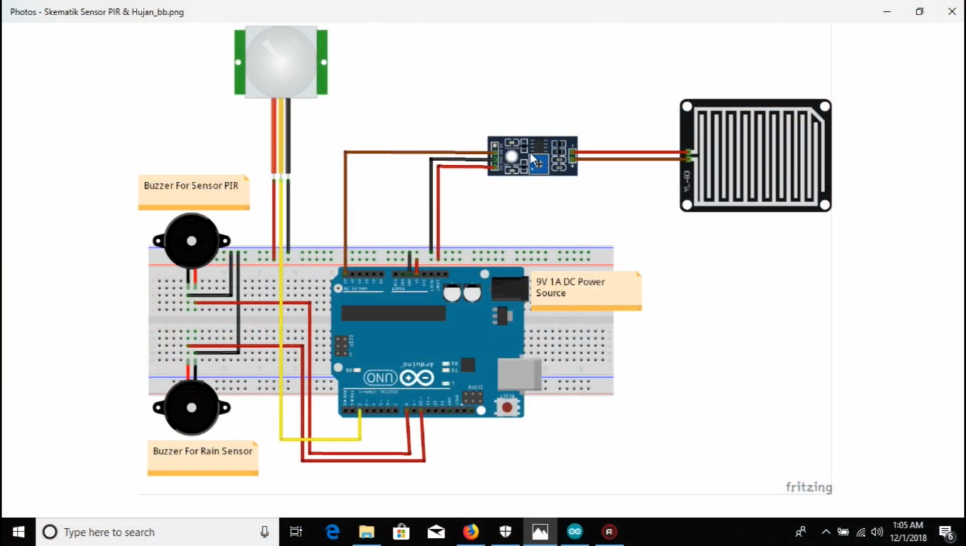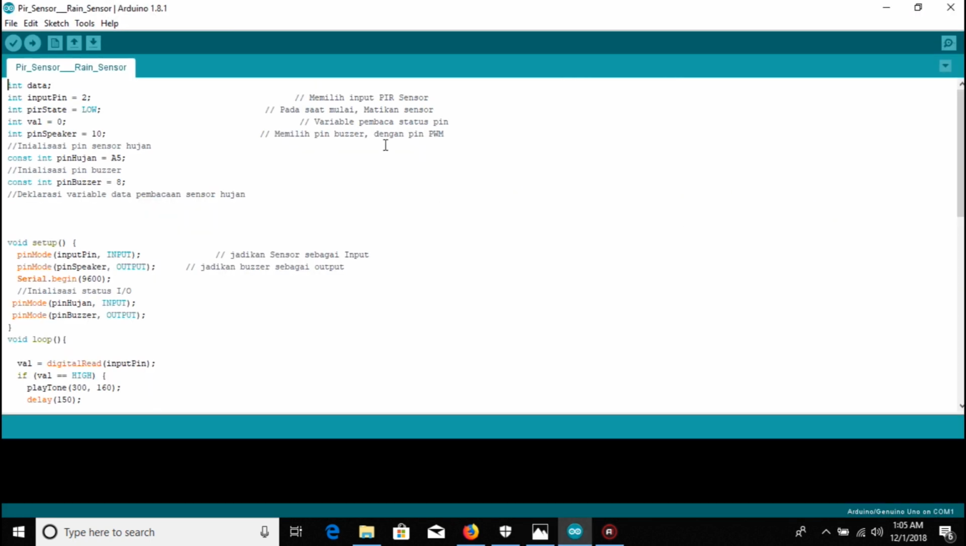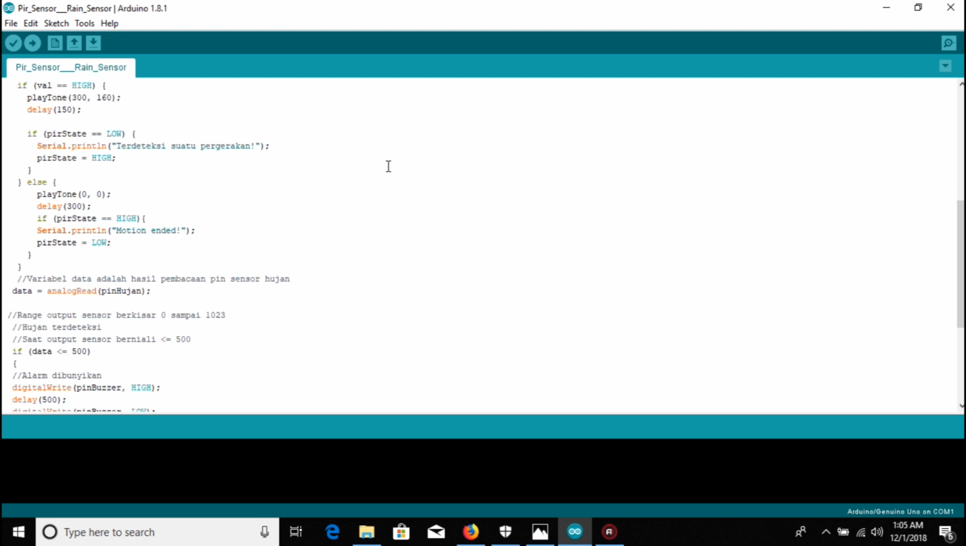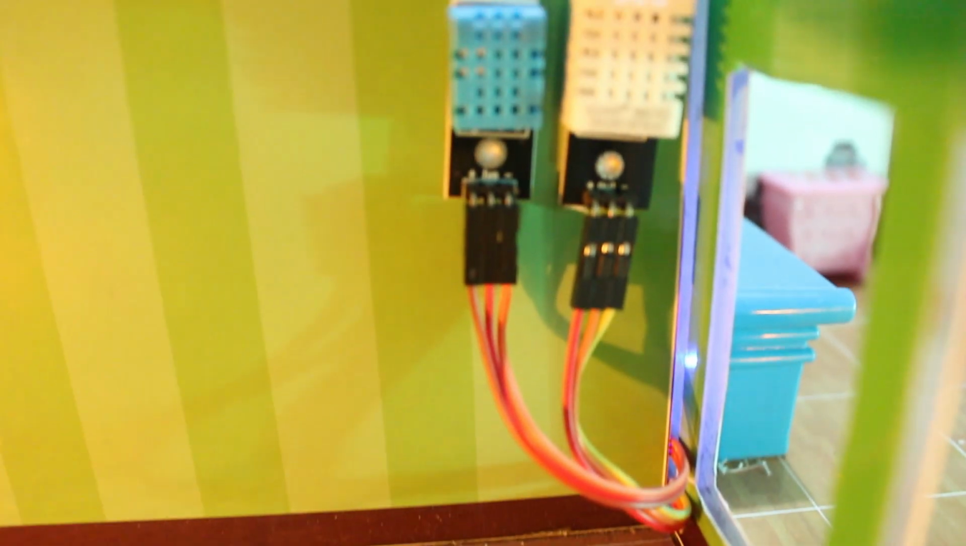So this is the schematic for the rain sensor and PIR sensor, and this is the code program for the rain sensor and PIR sensor. Third is a temperature sensor, DHT11 and DHT22. This sensor can connect with the second Arduino, and this sensor is also connected with OLED and can display temperature and humidity in the room.